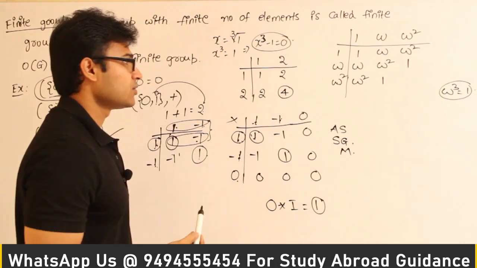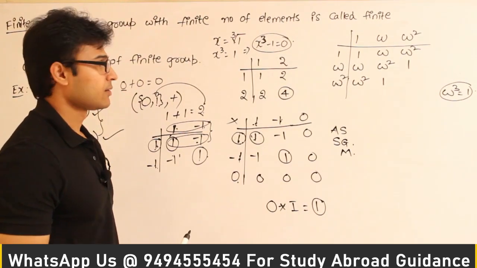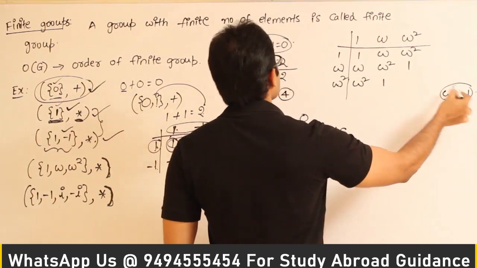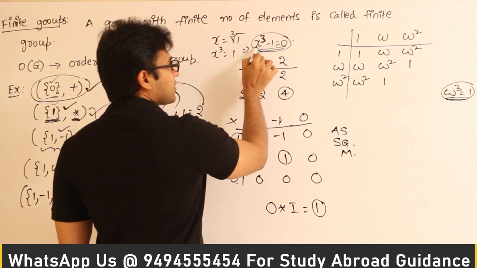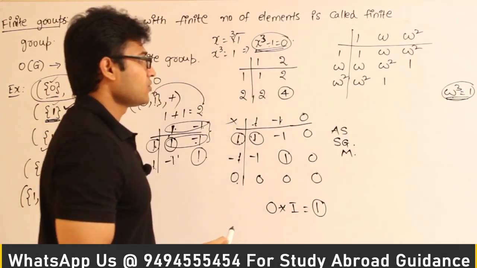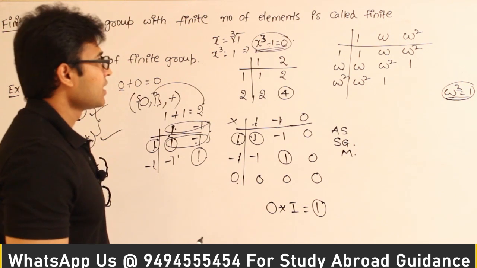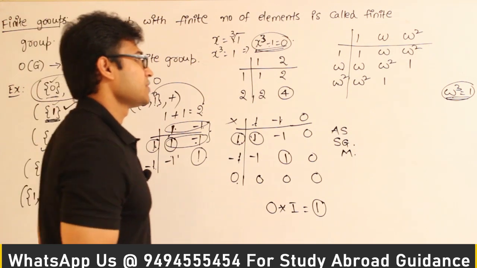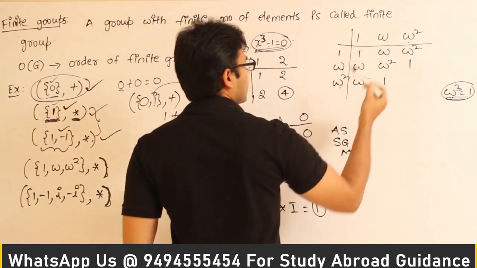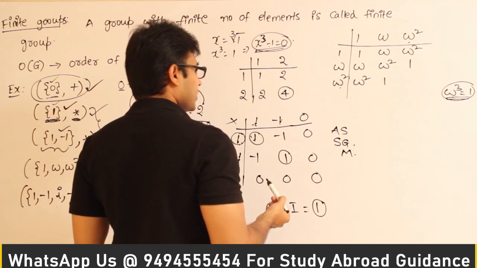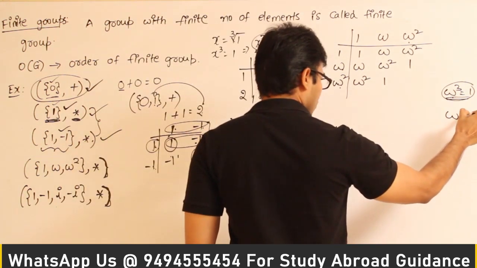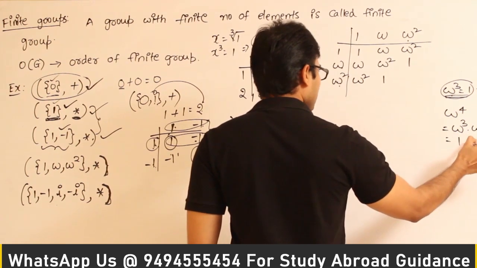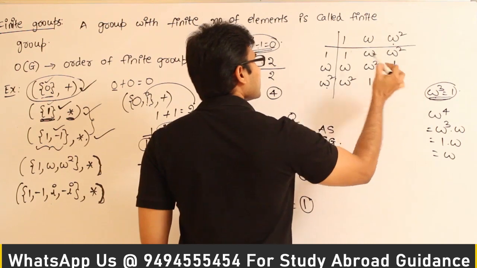Okay, if omega is one of the cube roots, omega cube equal to 1. The reason is simple. It is going to satisfy this equation. What is the equation? X cube minus 1 equal to 0. So if you want to know what actually omega represents, you can just solve this and you can find out, but for this question it is not required. That is why I am just proceeding. Now here you are going to get omega into omega square, which is nothing but omega power 4, which I can write as omega cube into omega, which I can write as 1 into omega, which is omega. Therefore you are going to get omega here.